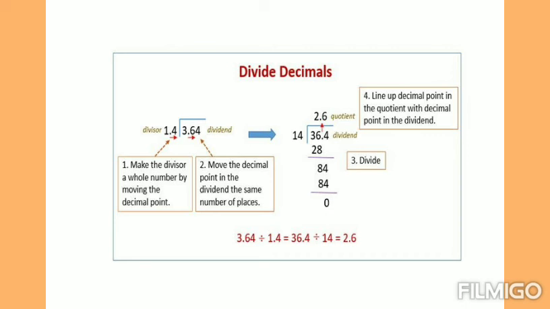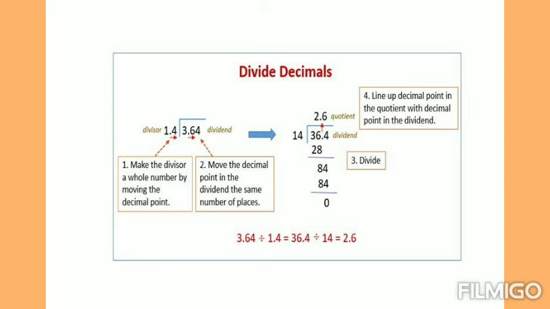Second step is to move the decimal point in the dividend the same number of places. In the divisor we moved one place, similarly we have to move one place in the dividend also. So your dividend will be 36.4. Now you are going to divide 36.4 by 14. In the third step we have to divide. Let us divide 36.4 by 14. Do the normal division.